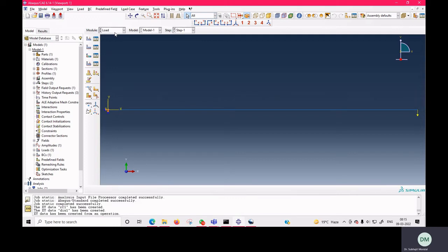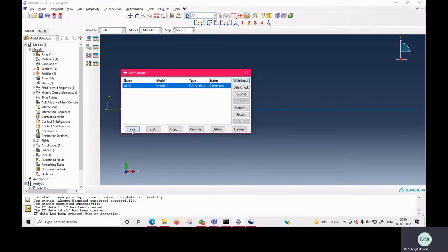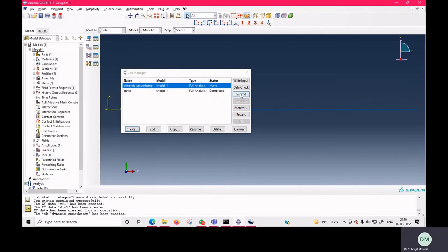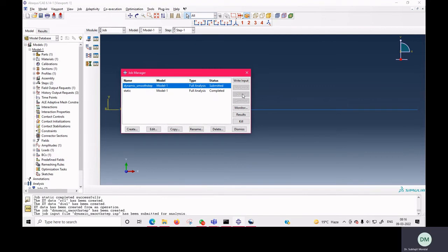So though we are choosing dynamic explicit, we are solving this problem in a quasi-static fashion because our load is applied in a smooth step manner. So now we will see what displacement is coming. Here we have to give the run, write dynamic, then you can write continue, and now you just submit the job. Now you have to wait.